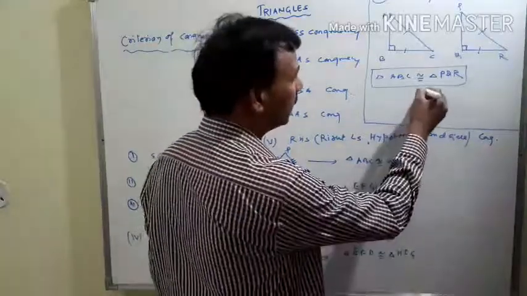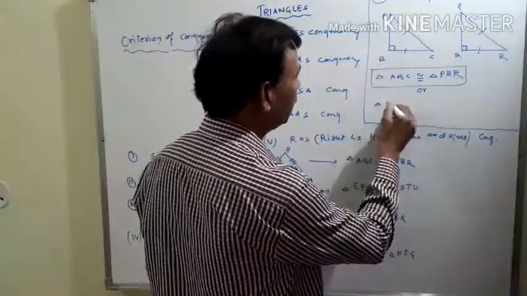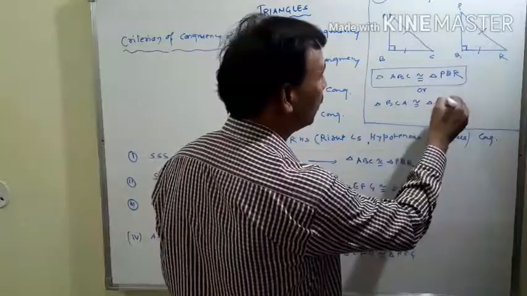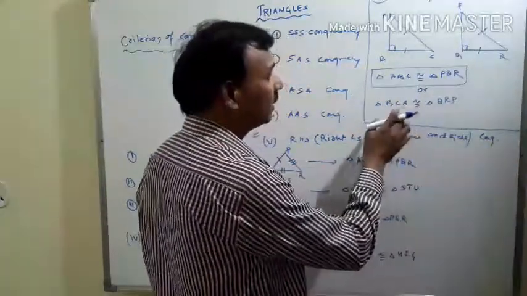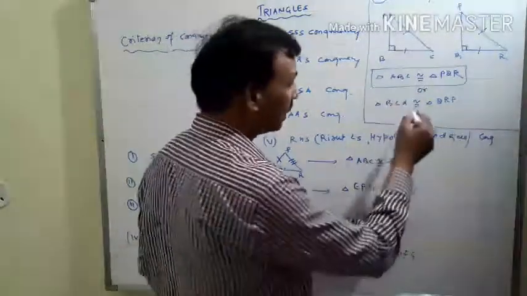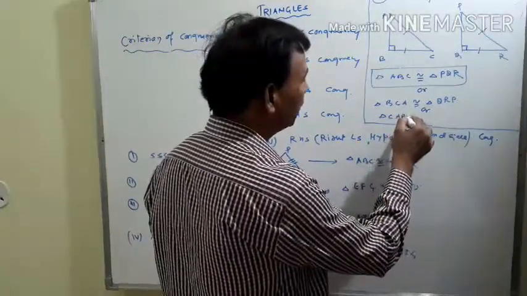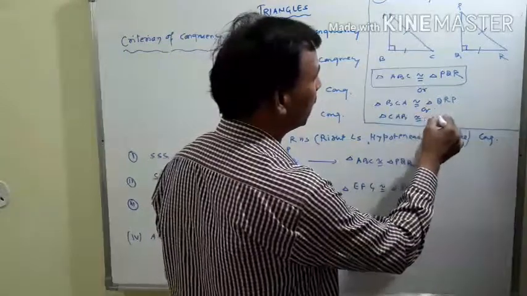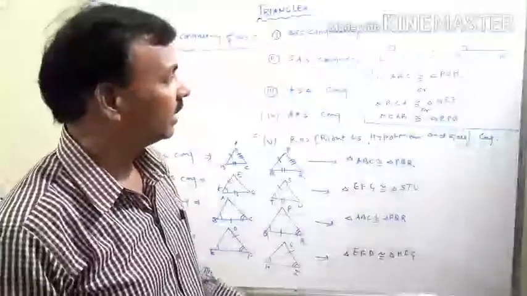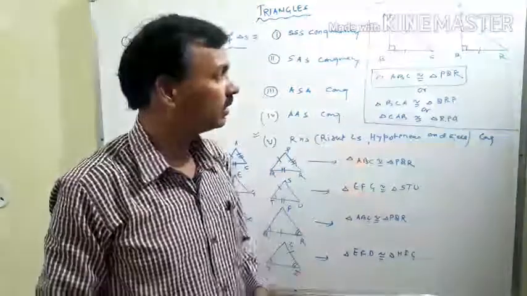You can write these two triangles in another form. Triangle BCA congruent triangle QRP. If you check, then all corresponding components will be equal in both situations. Or we can also write triangle CAB congruent to triangle RPQ. This is known as corresponding, and you should be clear about the meaning of corresponding. Otherwise, all your answers will be wrong.